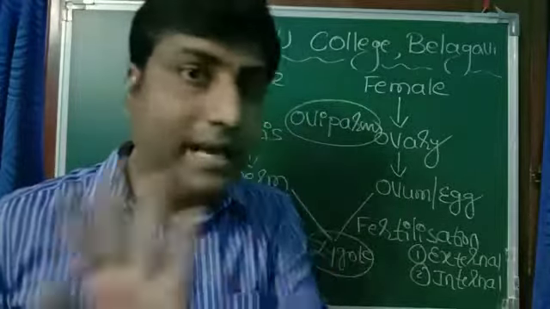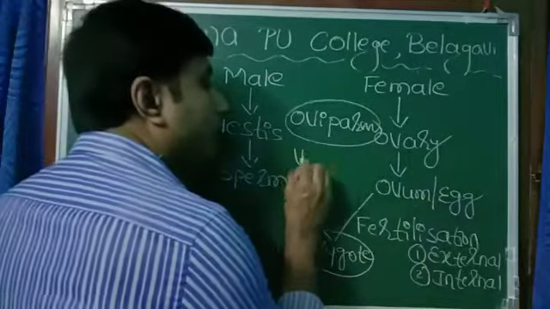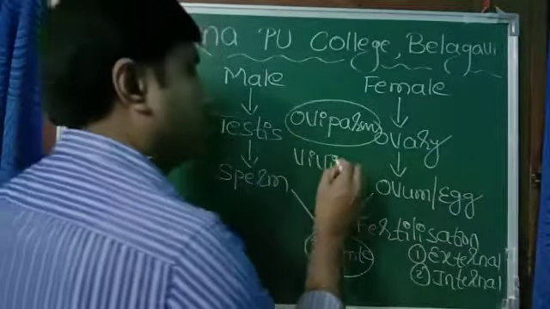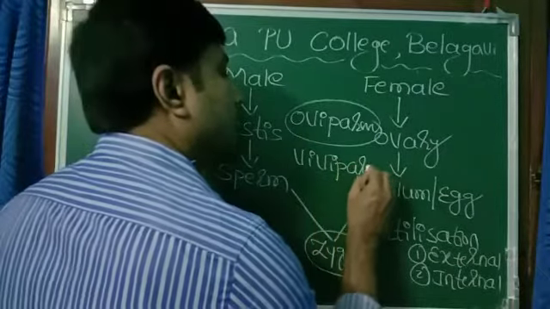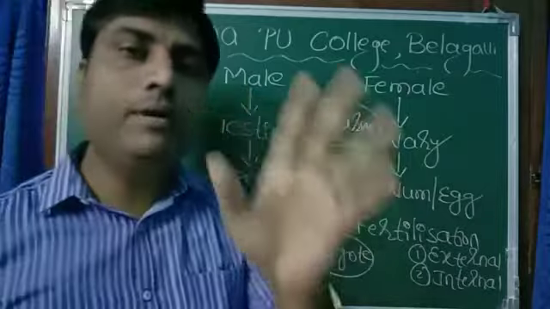They do not lay egg, they give birth to young one, and those are called viviparous animals. All the mammals are viviparous.